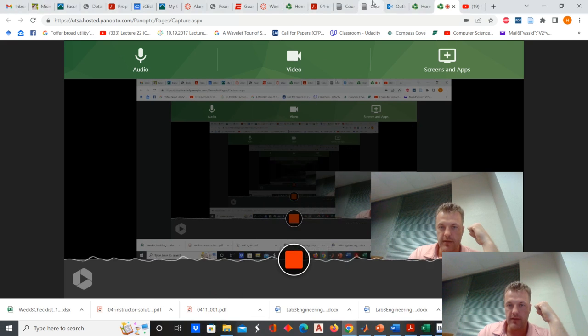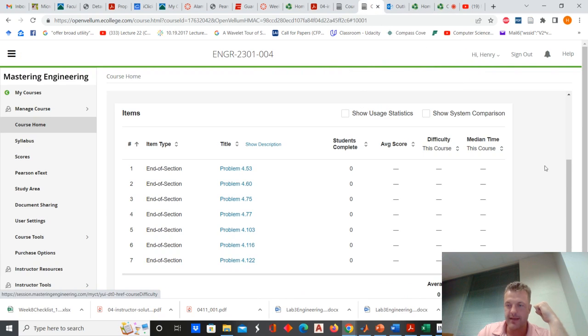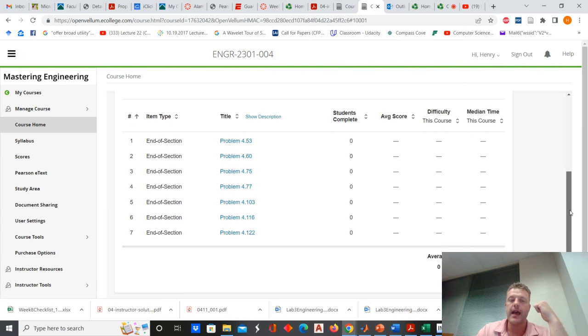And I want to go and look just so I don't misspeak, but I believe it is 7 questions. Yes, that's correct. They really cover 3 different topics. First and foremost, how you compute the moment of a force about an axis. So in the first part of the Chapter 4 homework, we did a lot of computing moments of forces about points. In addition, this homework will look at your ability to compute the moment of a couple. And finally, it will look at your ability, if a bunch of forces are acting on a body, how you actually determine an equivalent force couple system, very similar to the example that we did in the actual lecture that was posted on Friday.